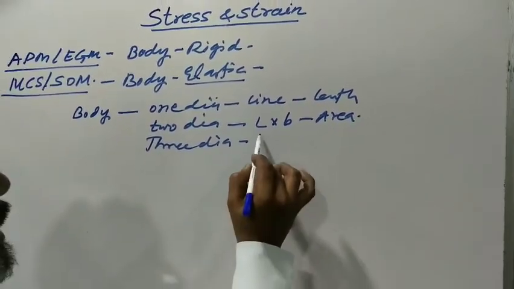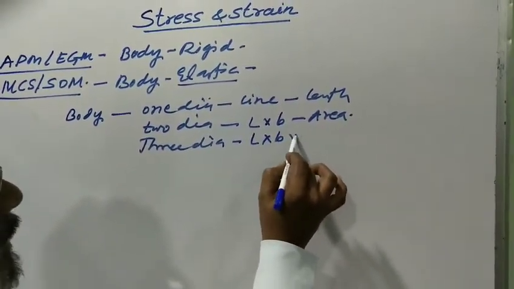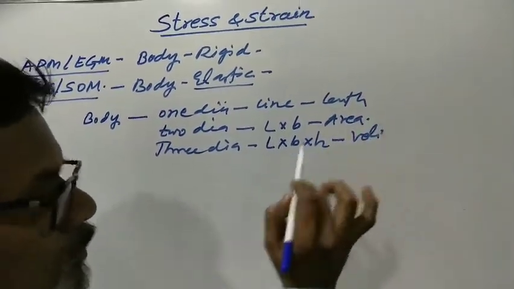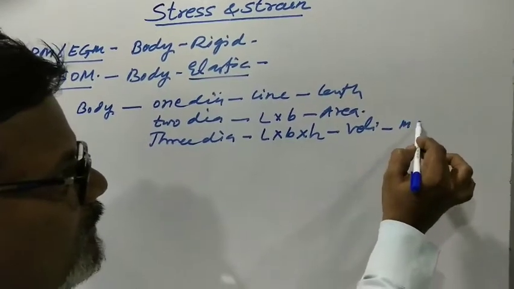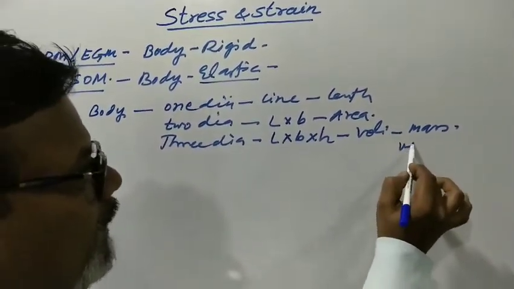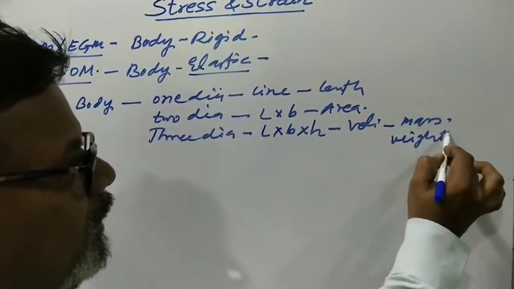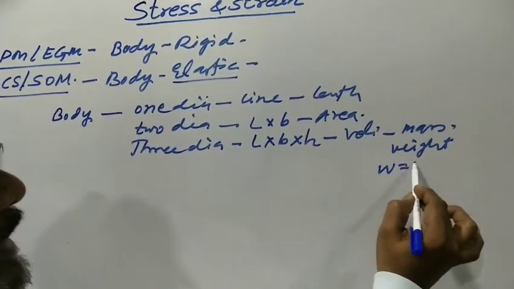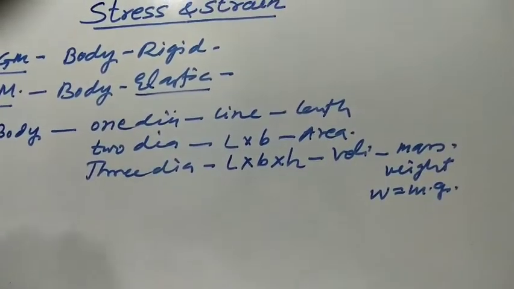Three dimensional has length, breadth and height, that means volume, so the body has mass, and therefore weight. Weight of the body is equal to mass multiplied by g.